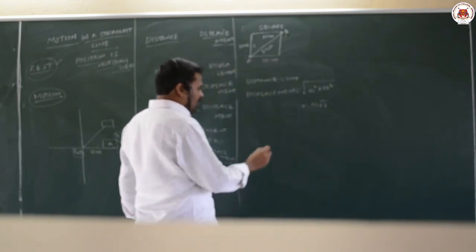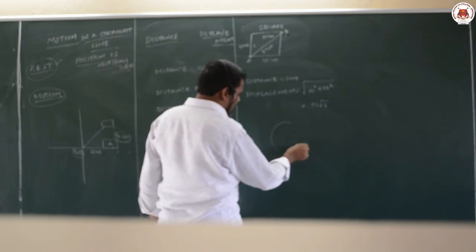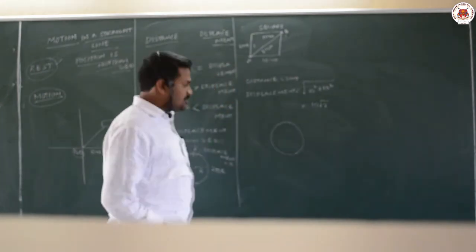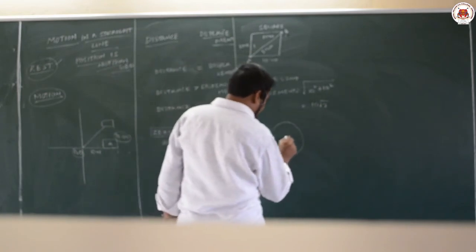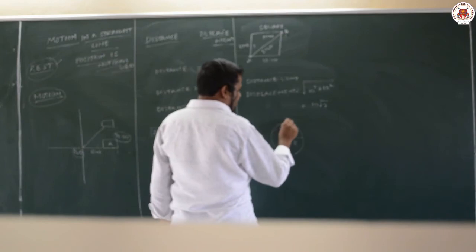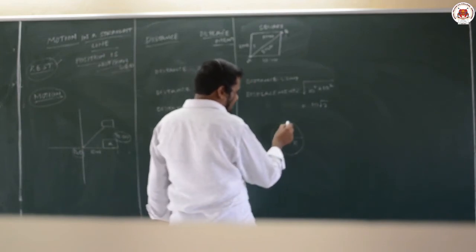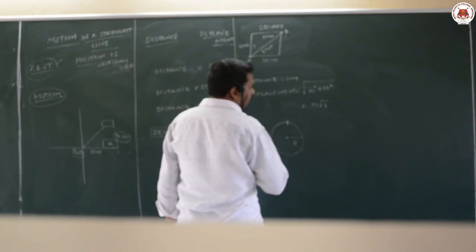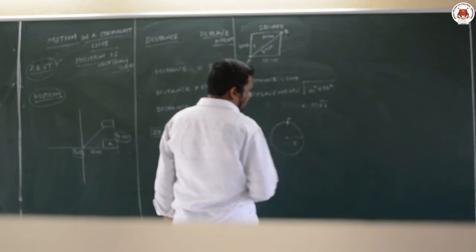If a body is moving in a circular path of radius r and completes 2.5 revolutions, that means first it completes one revolution and reaches point A, then one more revolution and reaches point A again.